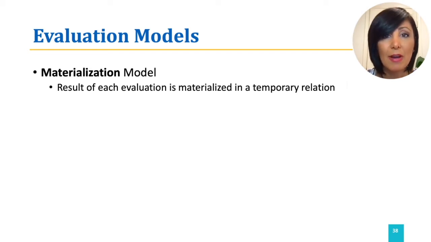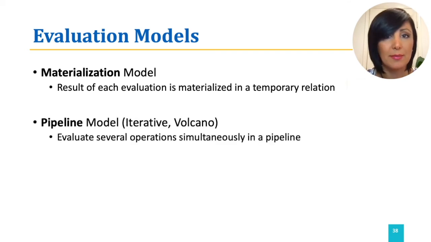An alternative approach is to evaluate several operations simultaneously in a pipeline. This means the result of one operator is provided to another operator without creating a temporary table to hold the intermediate results. This model is called the pipeline model. The names iterator or volcano model may also be used for it.